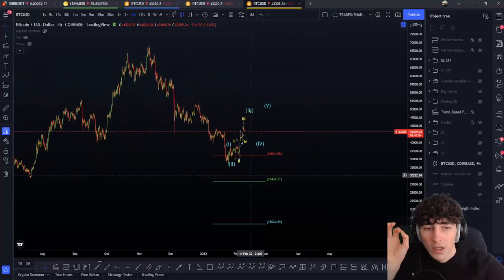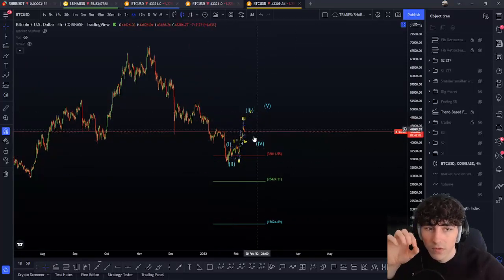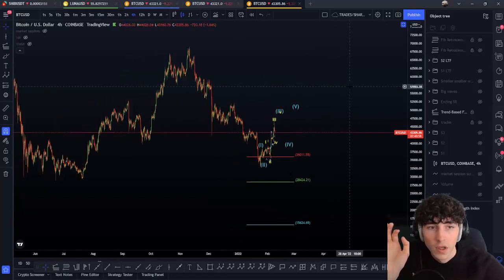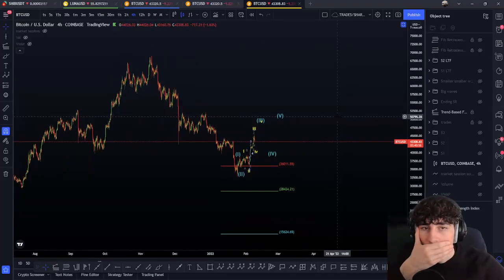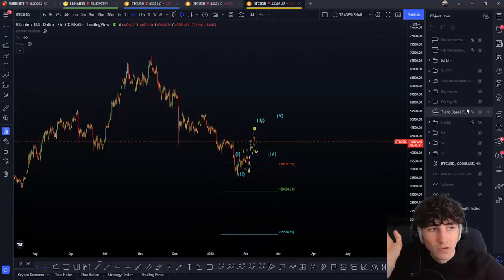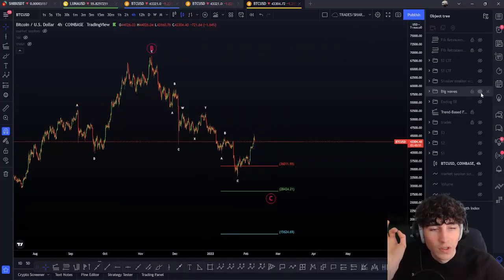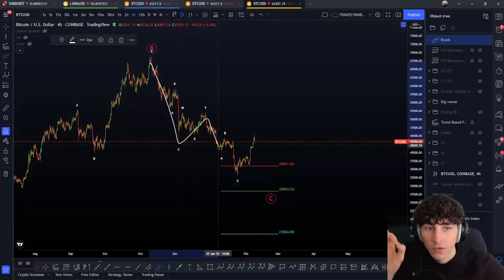But now if we're in this impulsive wave, we have done the low, we have done the bottom, and now we're going to push higher. Now there is also still, for the bigger wave count, the possibility that we have done a wave 1, 2, 3, 4, 5.